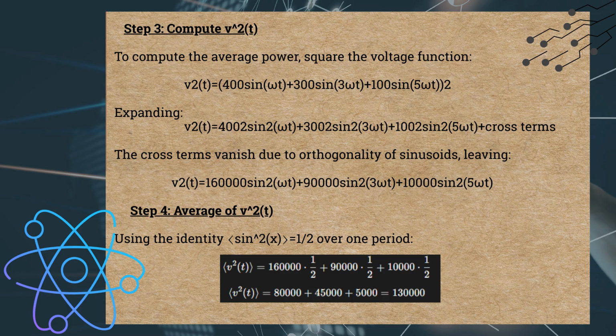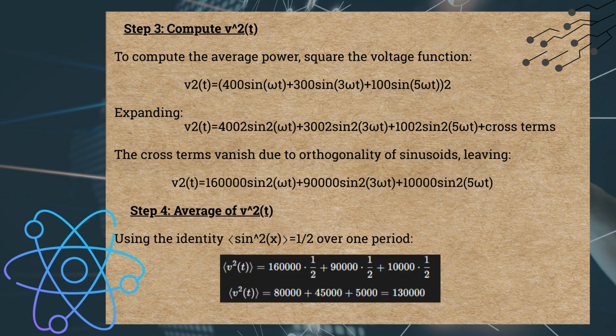To compute the average power, square the voltage function. v squared of t equals 400 sine omega t plus 300 sine 3 omega t plus 100 sine 5 omega t, all squared. Expanding, v squared of t equals 400 squared sine squared omega t plus 300 squared sine squared 3 omega t plus 100 squared sine squared 5 omega t plus cross terms.